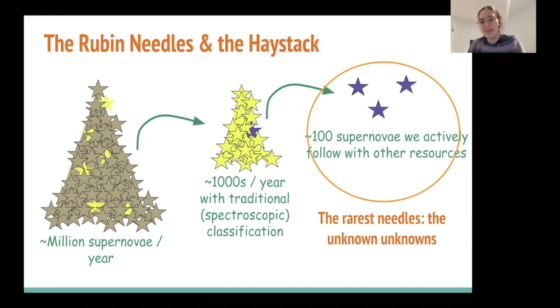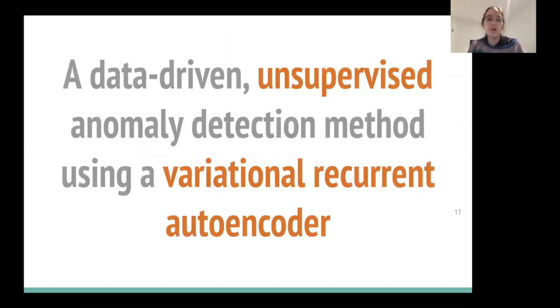And obviously, I believe that the way to do that is through data-driven methods. In particular, I want to talk about what I consider to be the rarest kind of needles, which are the unknown unknowns, or the anomalous events that we cannot predict with our current knowledge. So some either new physics or astrophysics that Vera Rubin will see, but we don't know whether we will know that we should trigger on it in real time. So the way we approach this problem is through an unsupervised anomaly detection algorithm that relies on a variational recurrent autoencoder, which I will go through basically step by step.